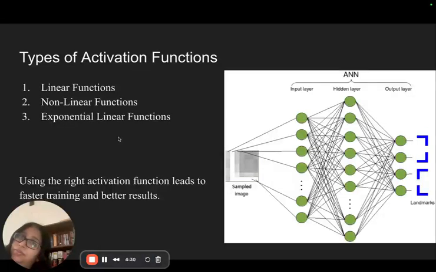I can classify the activation functions in three ways: linear functions, non-linear functions, and exponential linear functions. Using the right activation function leads to faster training and better results.